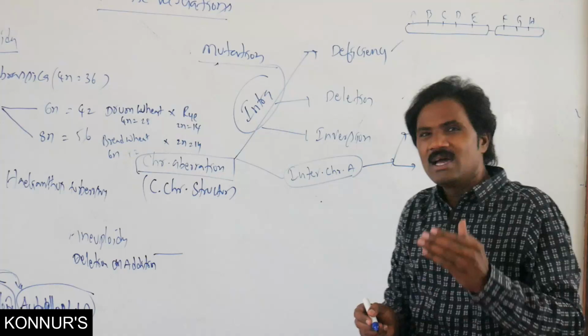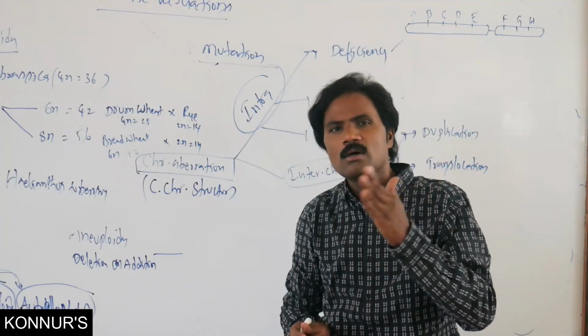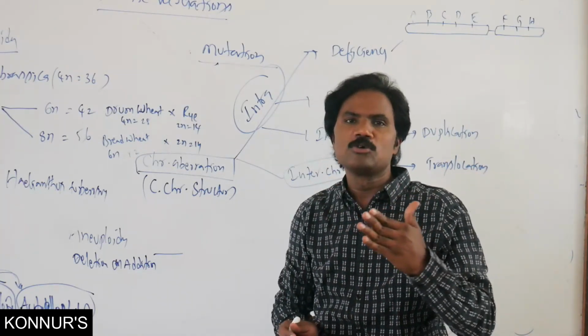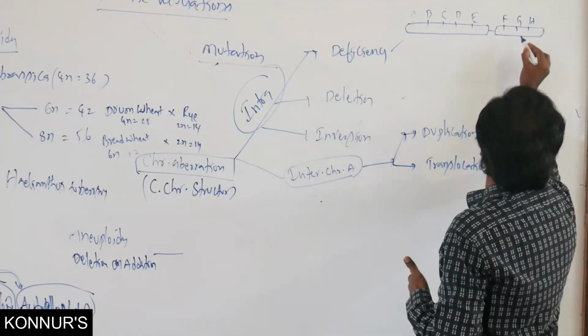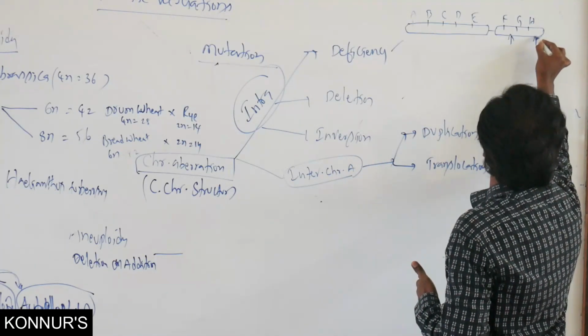In this one, deletion of the last segment of the chromosome, deletion of this particular part.